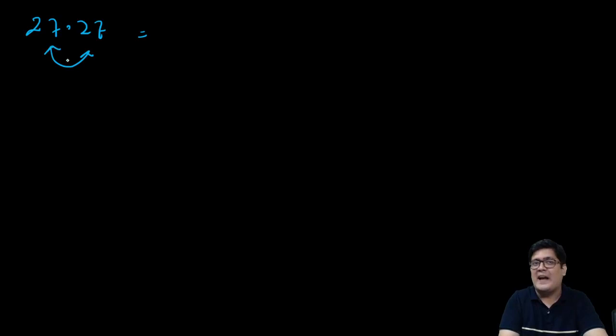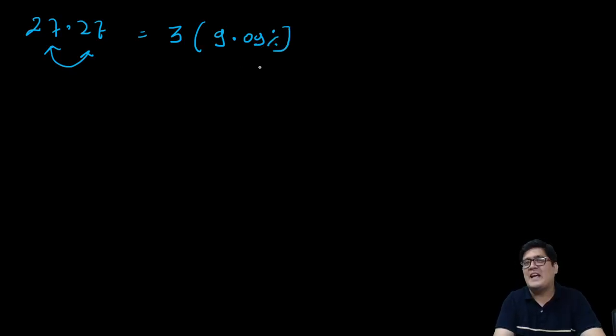The question is 27.27. But learn to observe patterns. I see a multiple of 9 and 3 side by side. If I take out 3 common, it is 9.09 percentage. What is 9.09 percentage? It is 1 by 11. So this is basically 3 by 11.